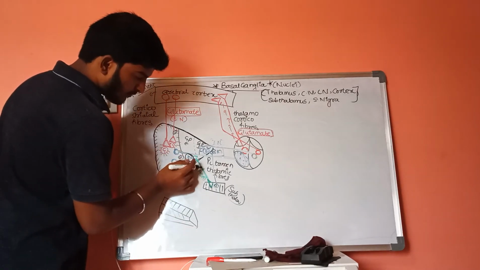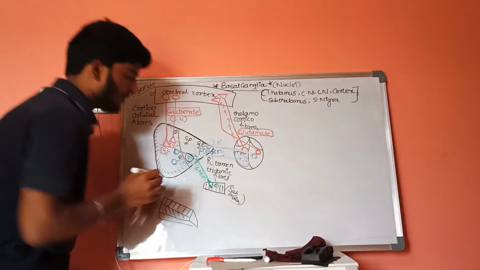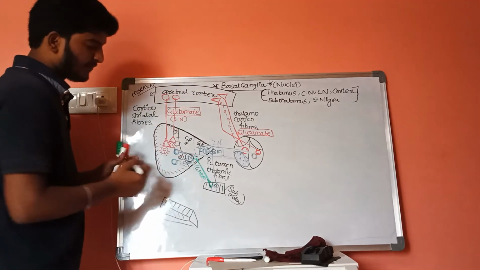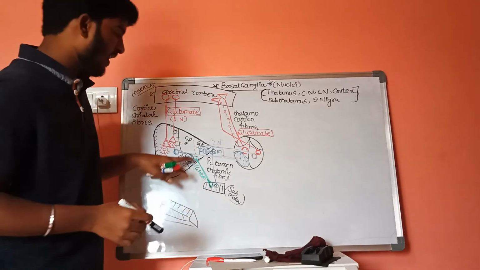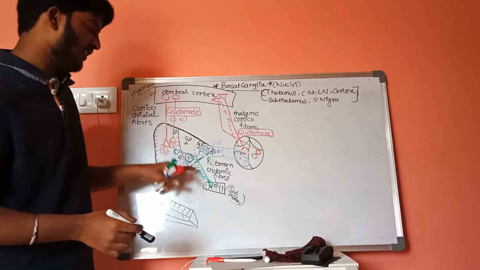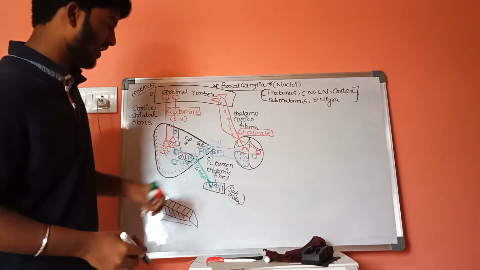Now there is one more fiber which is arising in the globus pallidus externa, which is entering into the subthalamus, and it also contains the inhibitory neurotransmitter, that is GABA.